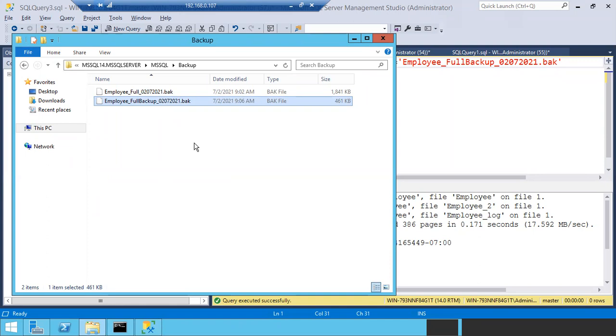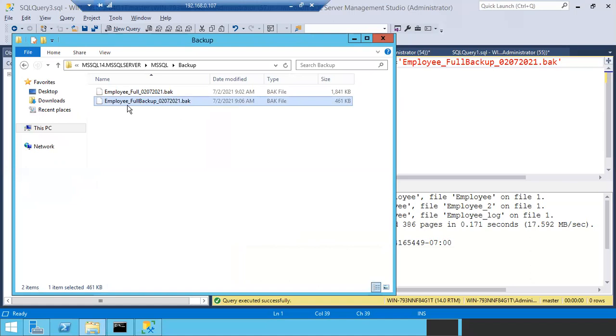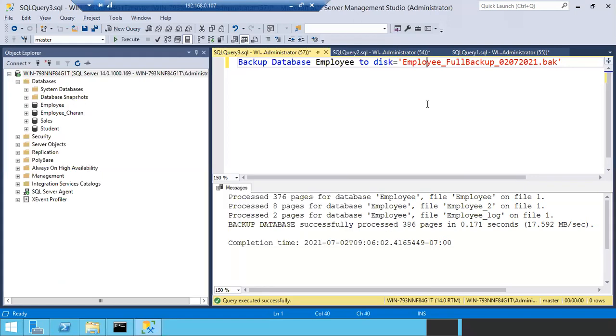So earlier while opening the window, I told you by default it will take one backup path, that is the default path. So even though you don't mention the path, it will take the backup to the default location. This is the default location. You can see employee full backup 0207, and you can see the time also, 9:06. Now the time is 9:06. So earlier I took at 9:02 and now I took at 9:06. So in this way you can take the backup for the database even without mentioning the path. Okay, just 1 minute.